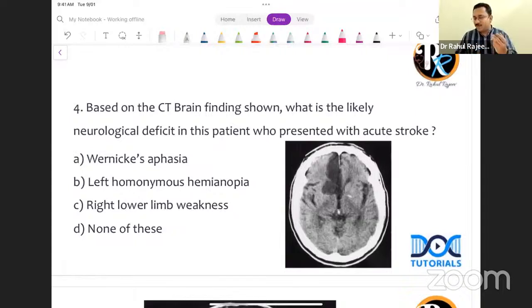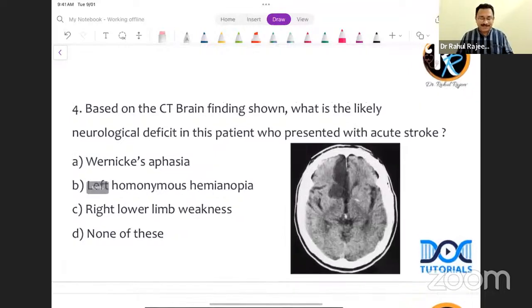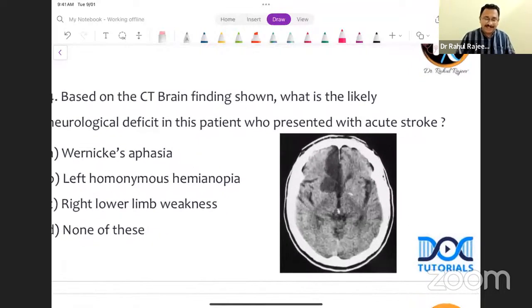Very well done. And the winner, I think I'll have to decide based on time. I think Trinath Mishra has answered it in the shortest span of time and is the winner for this quiz as well.